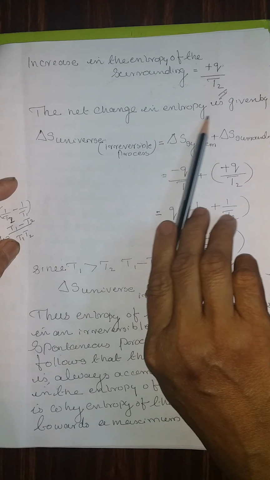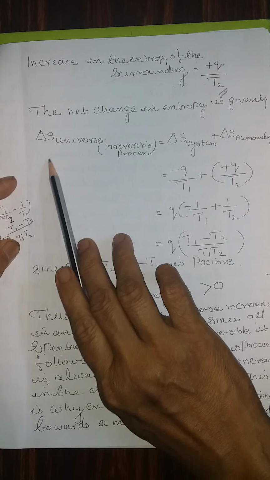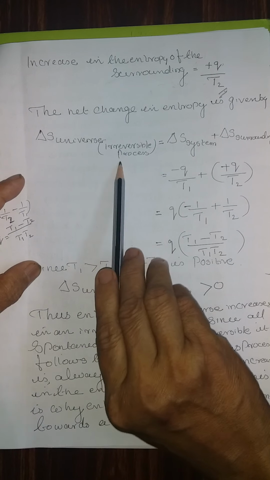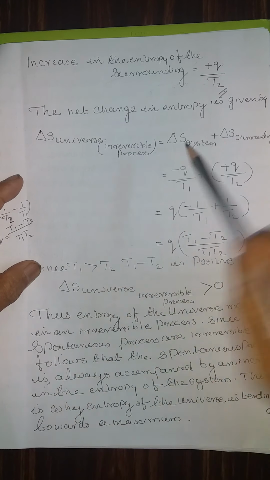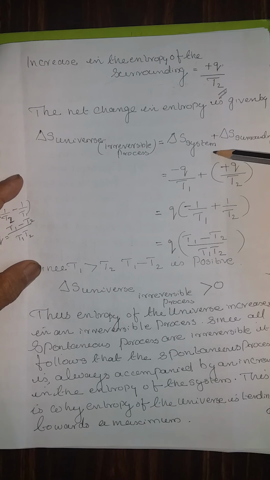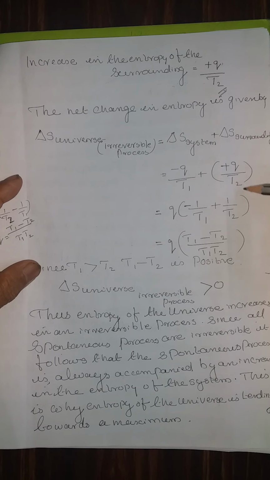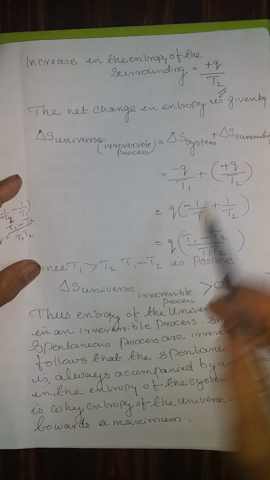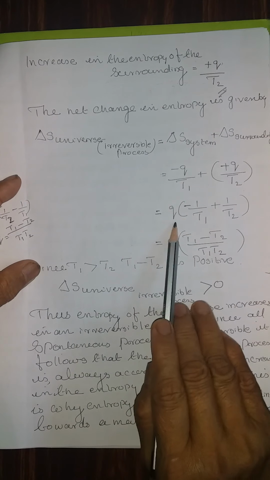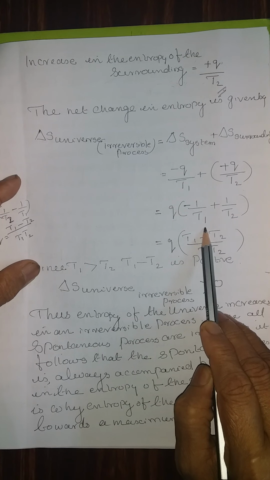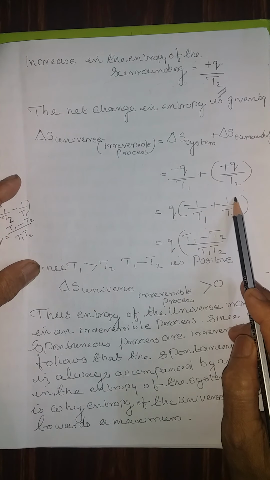The net change in the entropy, delta S of the universe for the irreversible process, is minus q by T1 plus the surroundings gain, plus q by T2. This can be simplified by taking q outside, so that minus 1 by T1 plus 1 by T2.